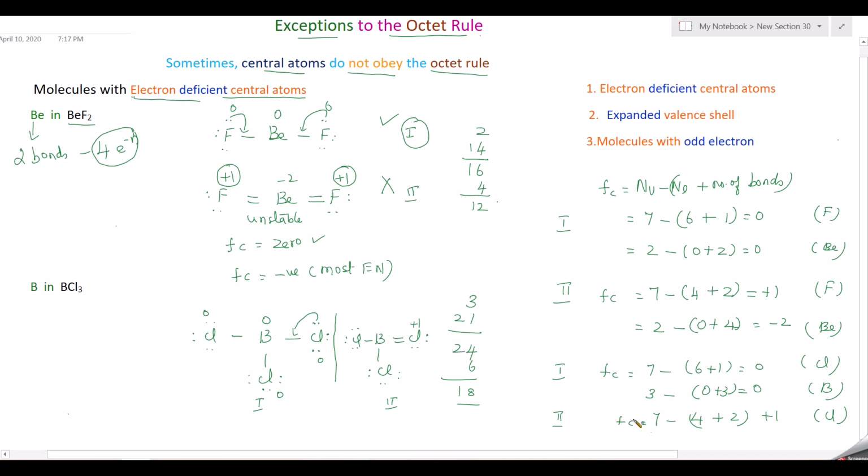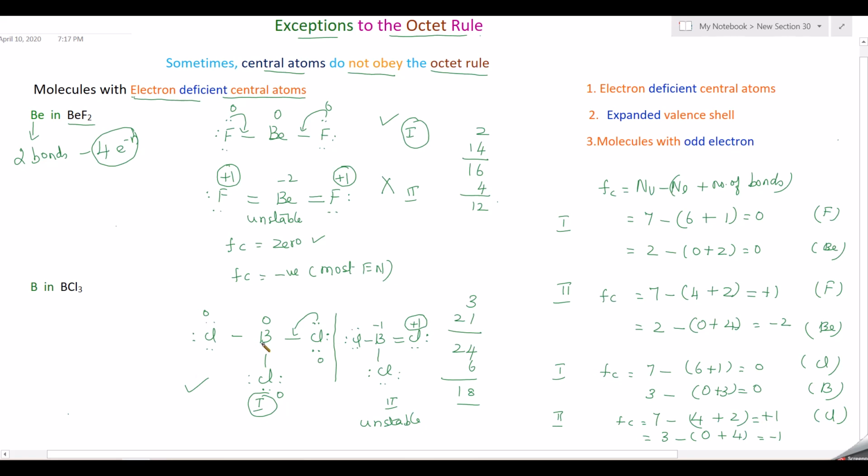And for boron when you calculate, boron valence electrons 3 minus 0, there is no lone pair, and then bonds you have 2 and then 2, 4. So you get minus 1. So here for chlorine plus 1 and for boron minus 1. Since the most electronegative atom, chlorine, is getting a plus 1 charge, this structure is highly unstable. So it is not preferred. Only this structure is preferred, where all formal charges equal 0.